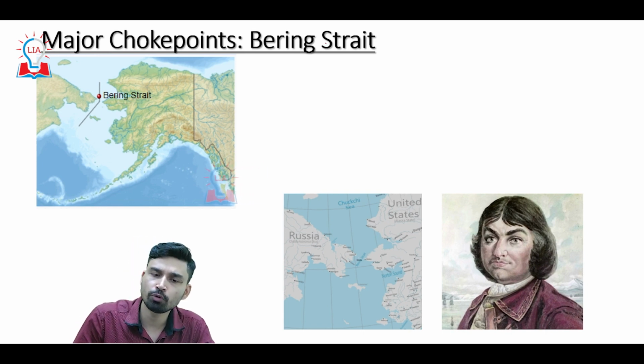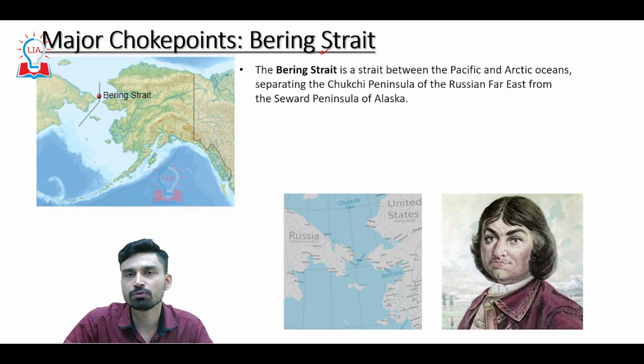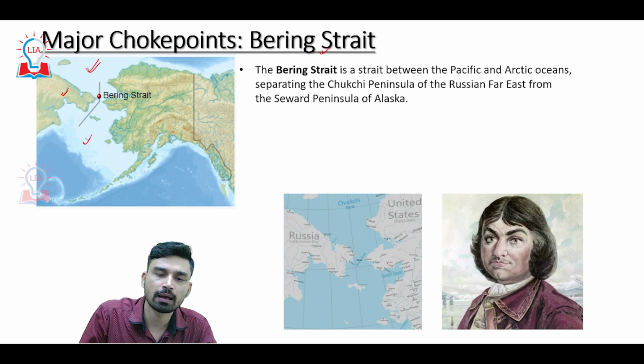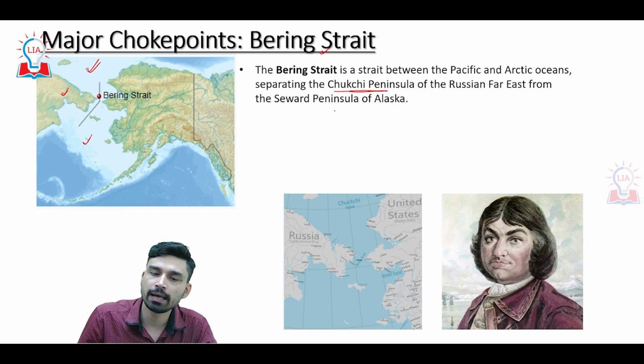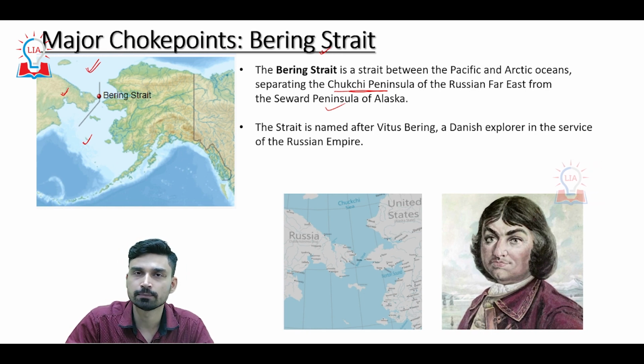The last choke point which we can discuss is the Bering Strait. Now, the Bering Strait is situated between two large landmasses, North America in the east and Siberia in the west. Siberia is a region of Russia here. It is situated between two oceans, the Pacific Ocean in the south and the Arctic Ocean in the north. Basically, it separates the Chukchi Peninsula, which is part of Russia, and the Seward Peninsula, which is part of Alaska, the 50th state of the USA.